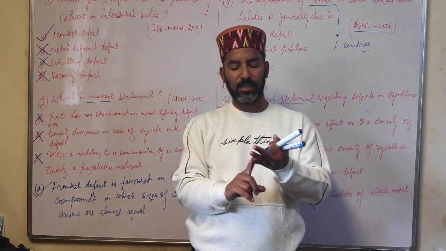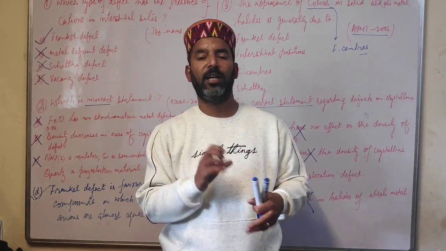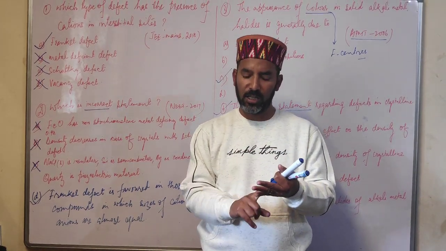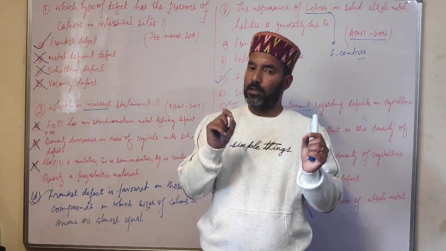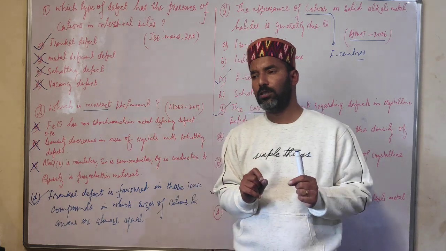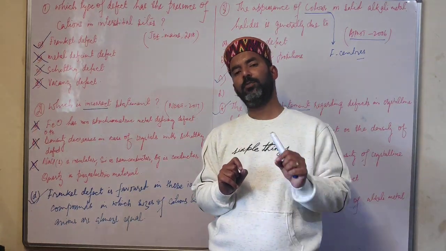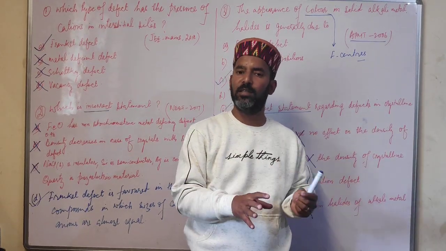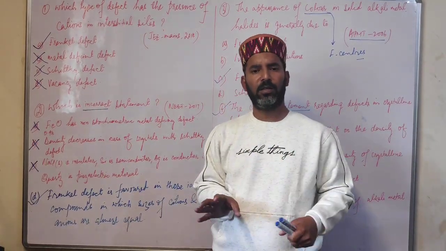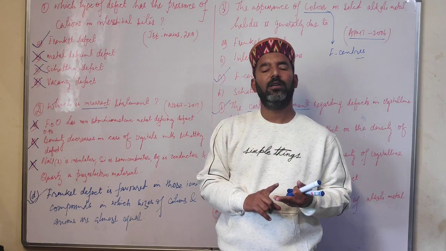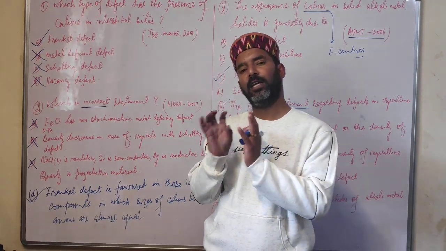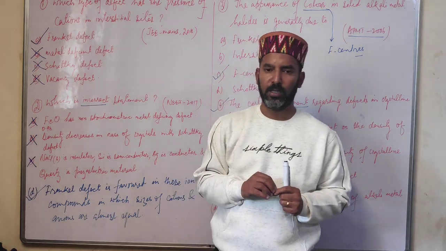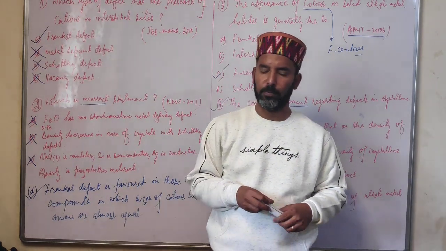Then students, also prepare definitions of what is space lattice, what is unit cell. Then students, the most important question which is asked in boards is how many atoms per unit cell are present in face-centered cubic, body-centered cubic, or simple cubic lattices. Then students, how to find density of a crystal. So that part is also very important. You may get numerical from that portion.